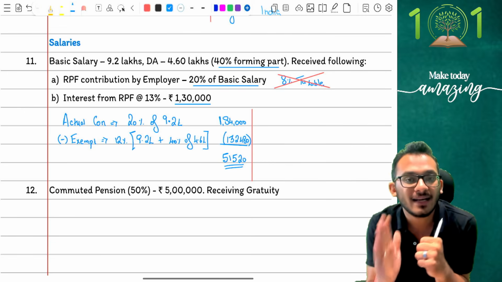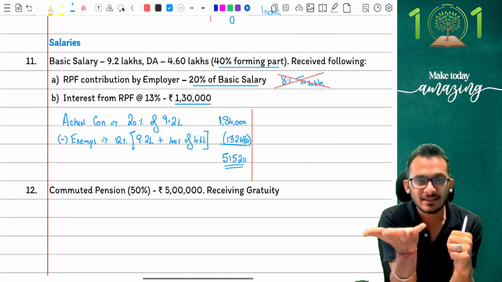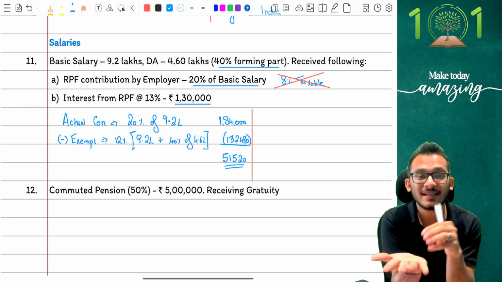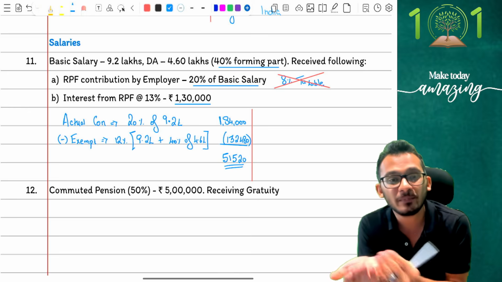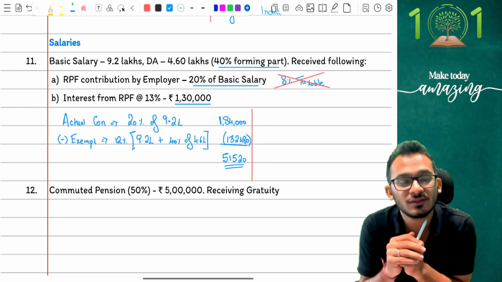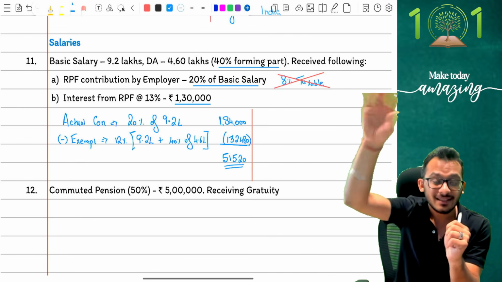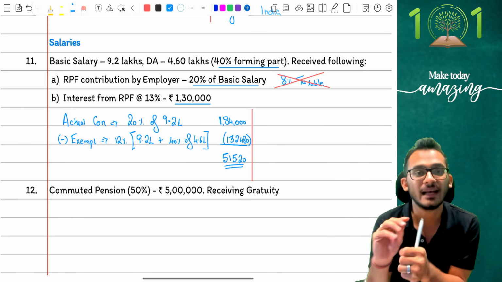No, people, 1,30,000 is not the base for 9.5%. 1,30,000 itself is the interest amount, which is calculated at 13%, which means you cannot do 9.5% of 1,30,000. Mistake number two, you cannot say let's do 9.5% of salary. It is 9.5% interest rate, and therefore you need to look at this calculation carefully.